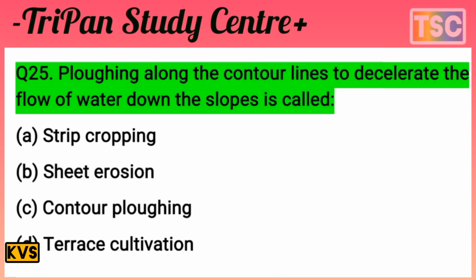The question: ploughing along the contours, which creates a barrier for the flow of water down the slope, is called what? You know that the question is very interesting.